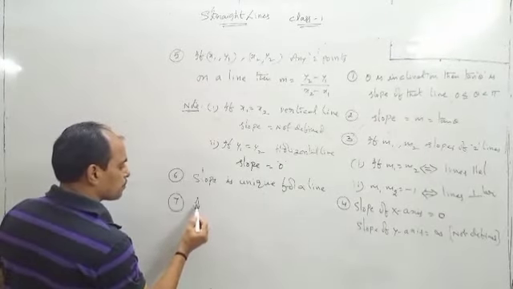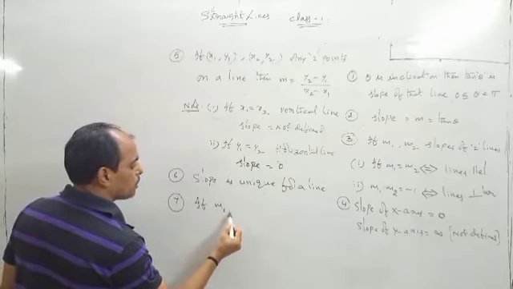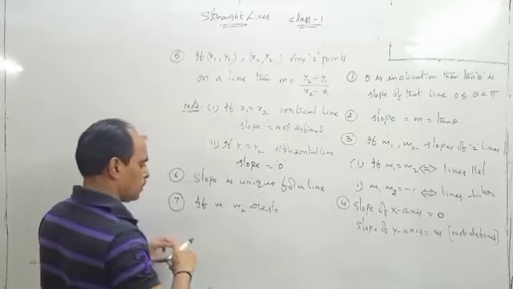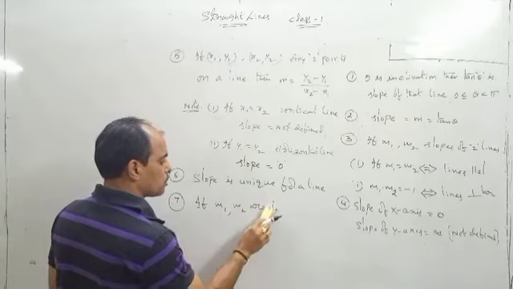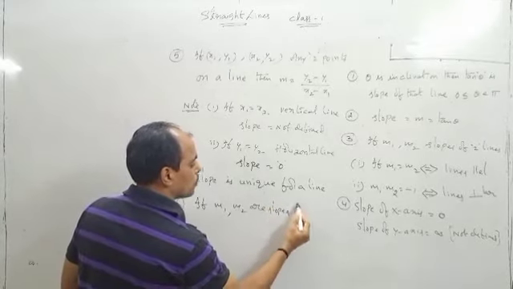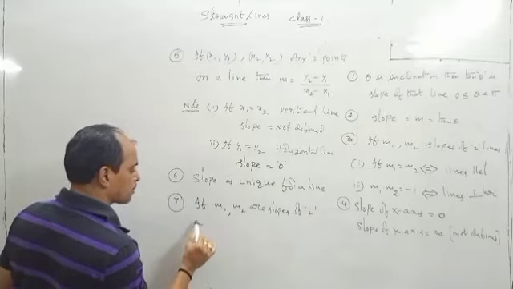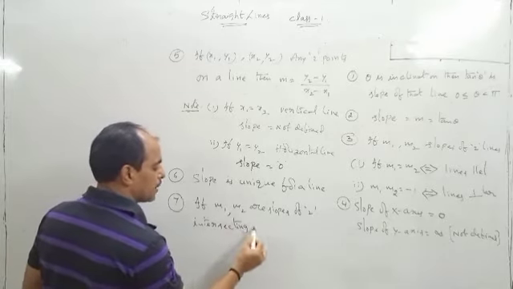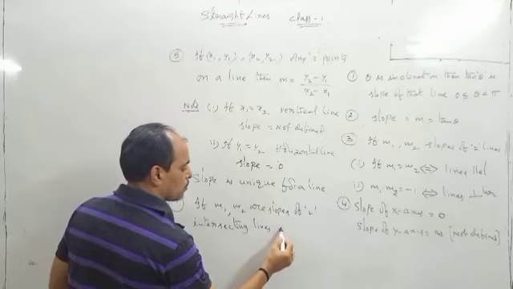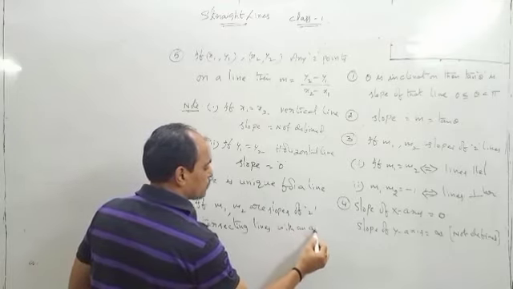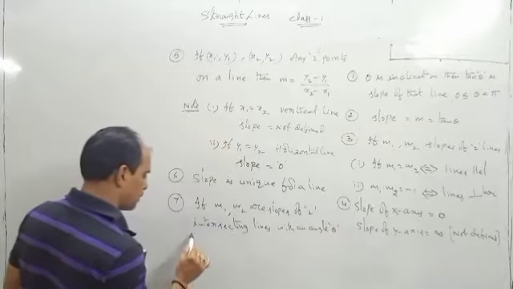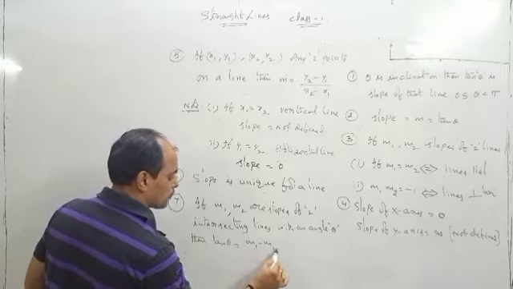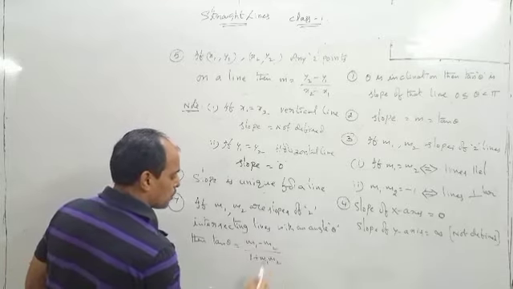If m1, m2 are slopes of two intersecting lines with an angle theta, then tan theta is equal to (m1 minus m2) by (1 plus m1 m2).